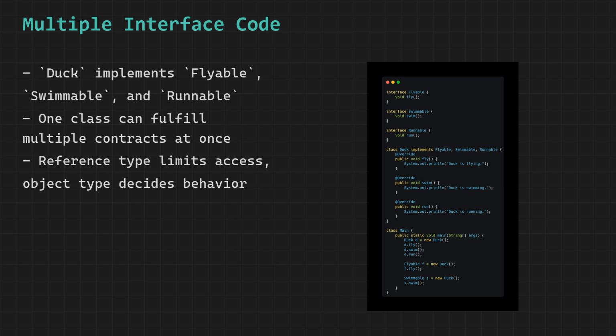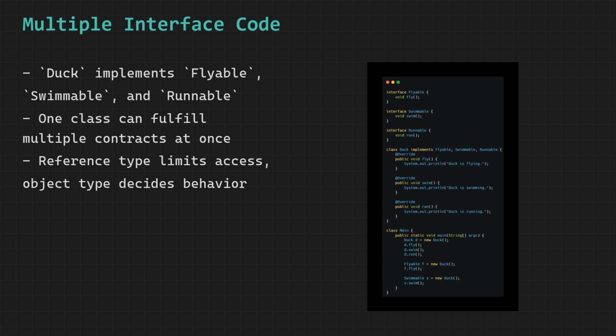What this example shows beautifully is that one class can fulfill multiple contracts at the same time. Duck is simultaneously a flyable, a swimmable, and a runnable. You can pass a duck object anywhere any of these interface types are expected.